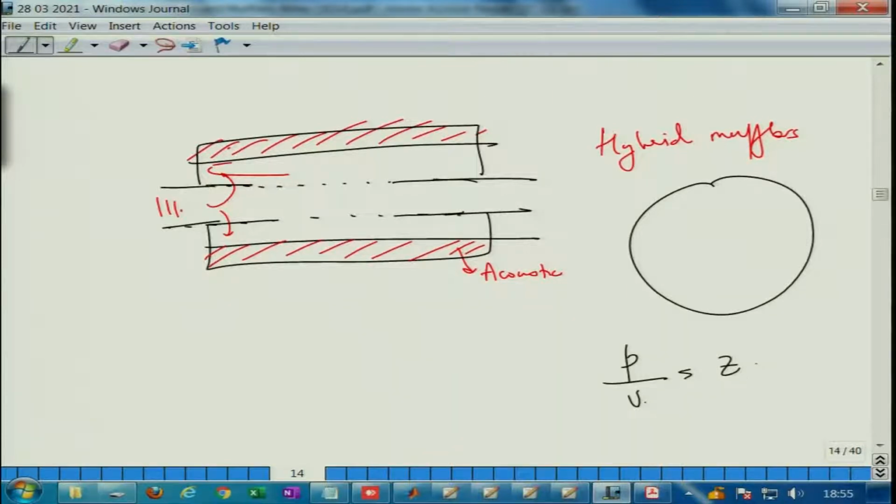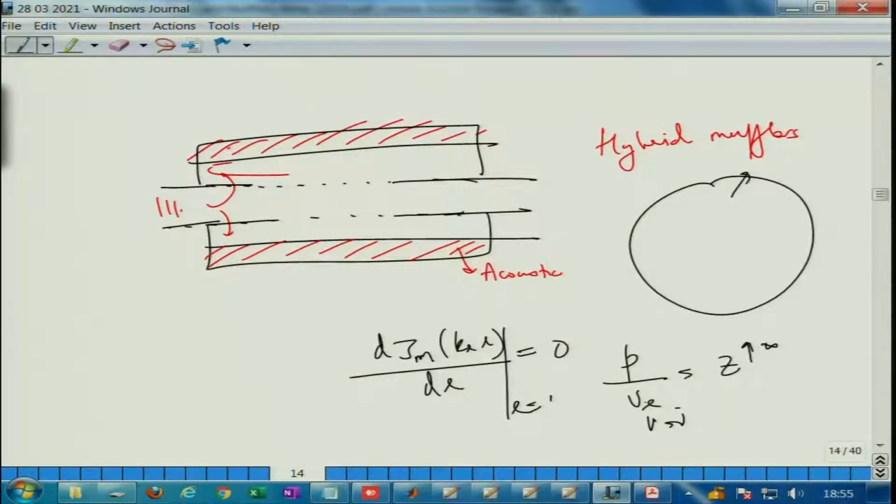That can happen only when U, the radial velocity, goes to 0. So we put the condition that the radial derivative of the acoustic pressure, or the derivative of the Bessel function, is 0 at the boundary, at the inner radius R naught, to get the rigid wall modes.